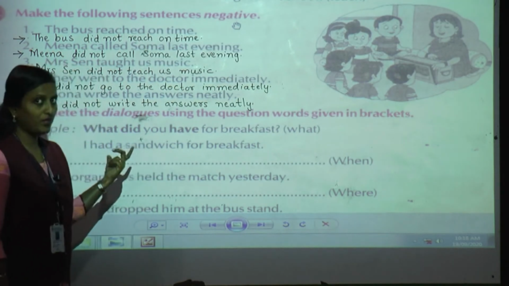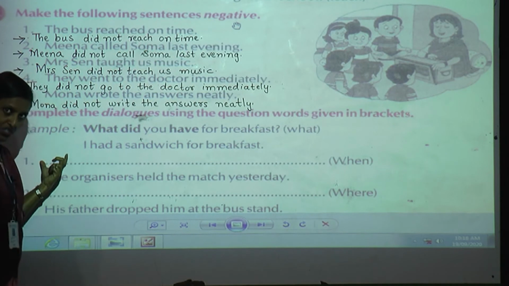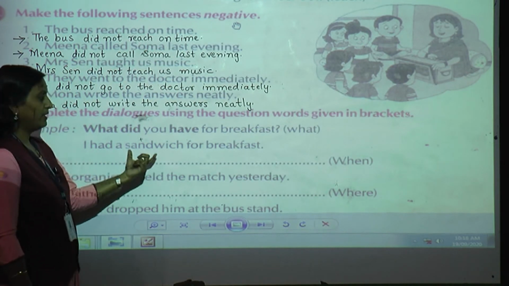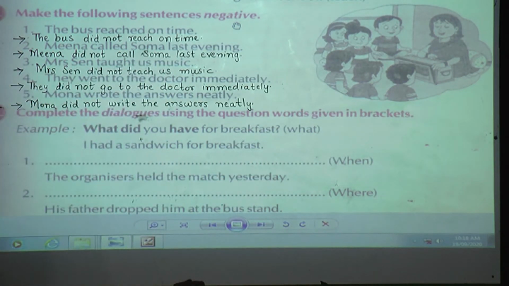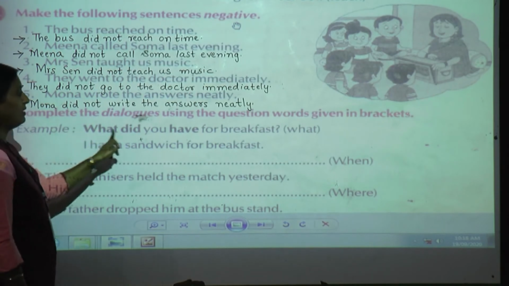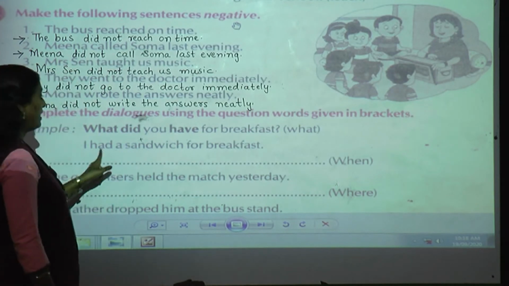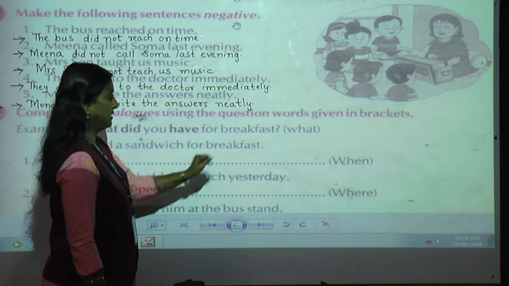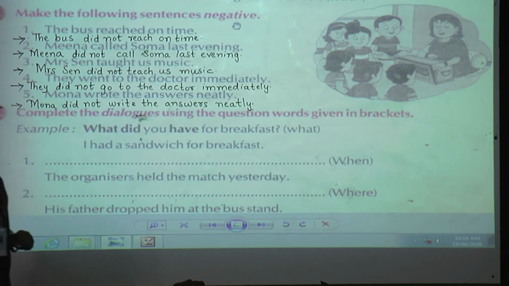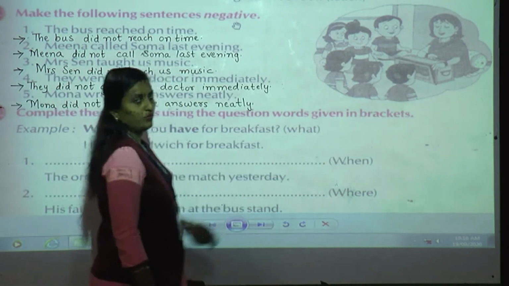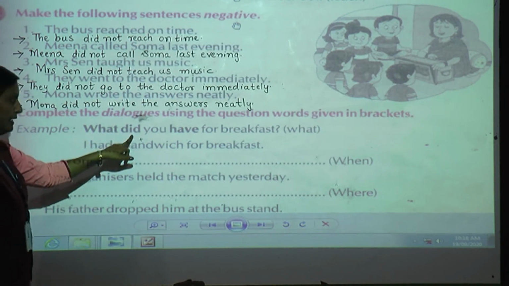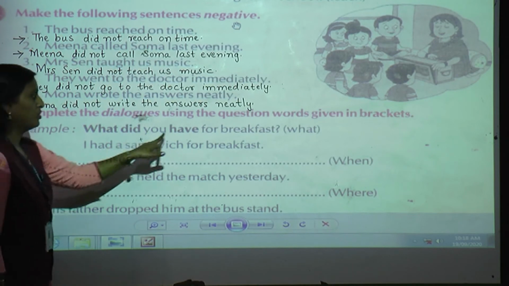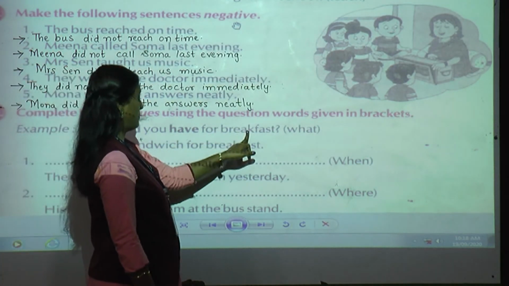In a question, what are we going to do? First we write the question word, then the subject, and then the original form of the verb and the remaining sentence. Okay? Are you ready, students? Yes. One example they have done for us. What did you, sorry, I had a sandwich for breakfast. And what is the word given over here? What. So, with the help of what, how have they done it? See, what, first the question word, did, then the subject, the original form of the verb, have for breakfast.